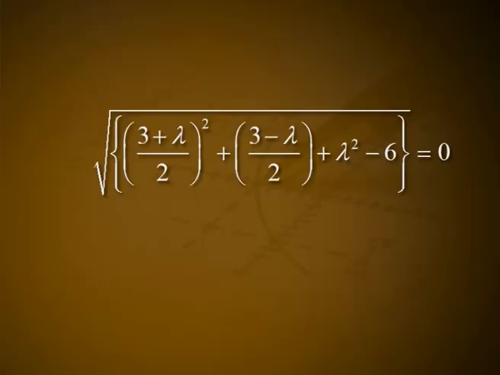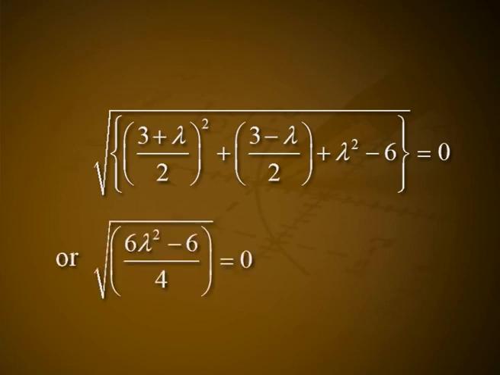The limiting points are the centers of the spheres of the coaxial system whose radius is 0, that is ((3 + λ)/2)² + ((3 − λ)/2)² + λ² − 6 = 0, or (6λ² − 6)/4 = 0, that is λ = ±1.